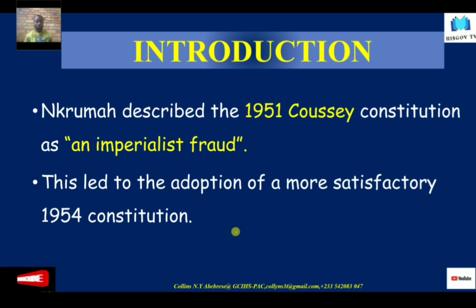So let's introduce ourselves to the 1954 Constitution. You'll recall that in 1951, a new constitution was drawn for the Gold Coast, known as the Coussey Constitution. And this constitution came up as a result of the findings of the Watson Commission, which recommended that a new constitution be drafted for the Gold Coast. And so that new constitution was drafted.